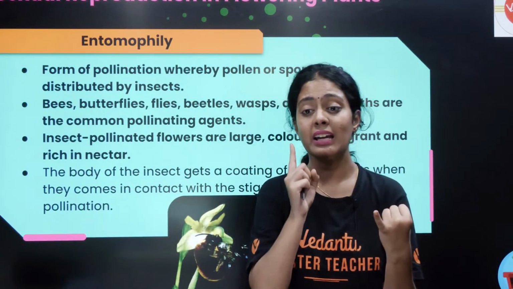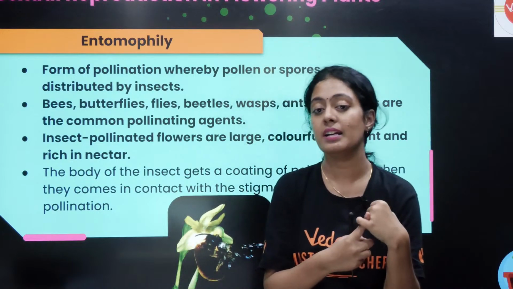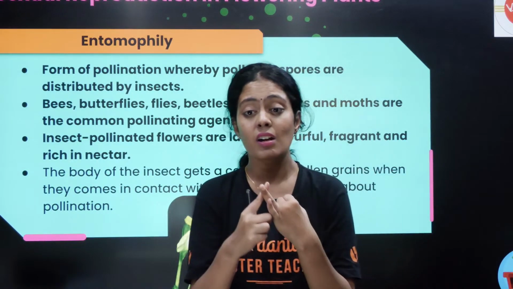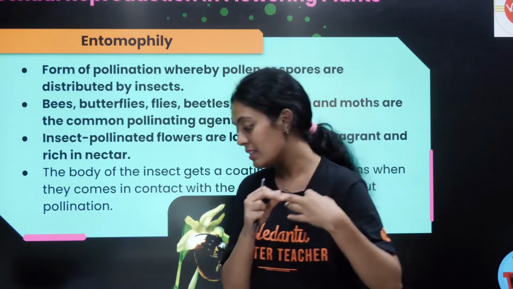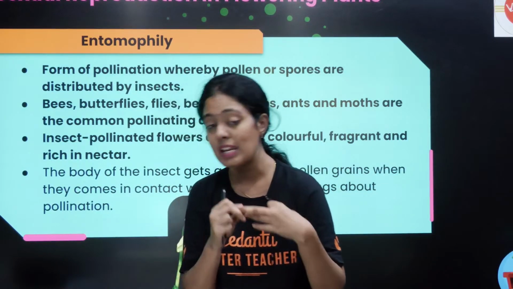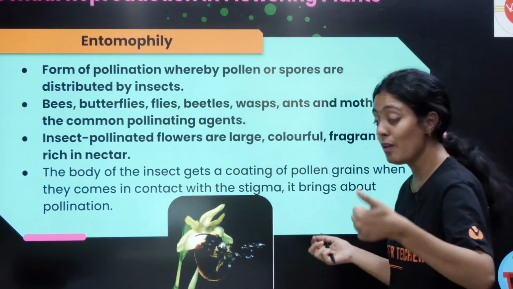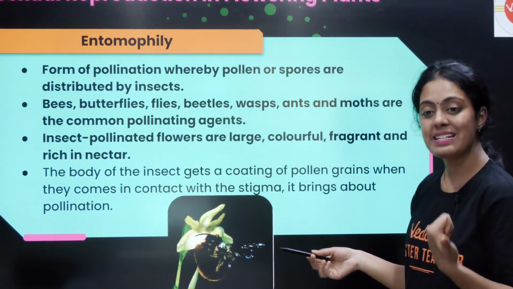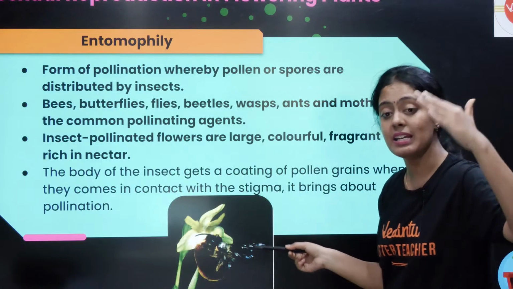They should be brightly colored, their petals should be very bright, correct? They should produce nectar, and they should have a kind of smell that is going to attract your insects. That is very, very important. Bees, butterfly, flies, beetle, wasp, ant and moth are the common pollinating agents.